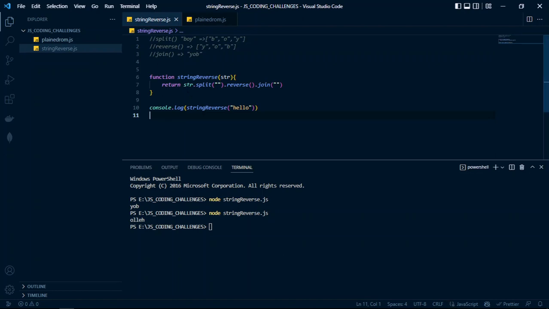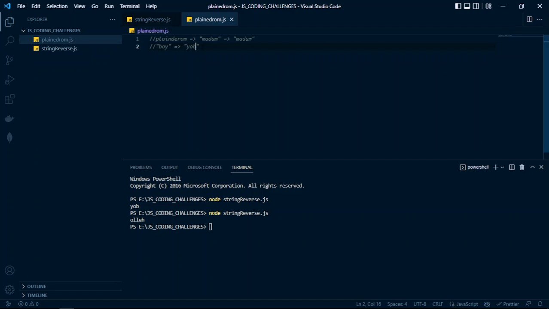You create a variable, a constant or a variable, and assign it to this output here. So we'll be having two variables: this variable which is being reversed, and the original string. What we do here is just compare the original string and the reversed string. Are they equal? If they are equal, then that's a palindrome. If they are not equal, then that's not a palindrome.